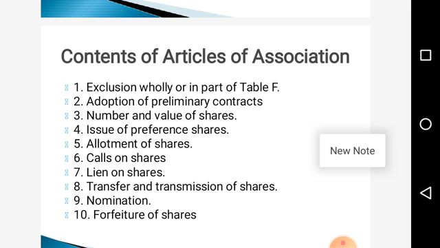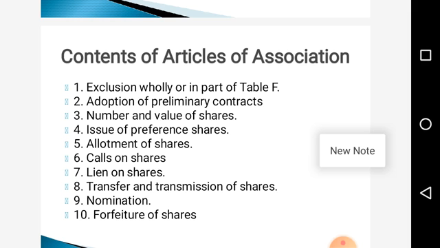The third one is number and values of shares. This means the company can decide how many shares to issue and what the value of the shares will be. So if the authorized capital is 1 lakh rupees, in that case we can divide it into shares of rupees 10 each, and we can even divide it into shares of 100 rupees.